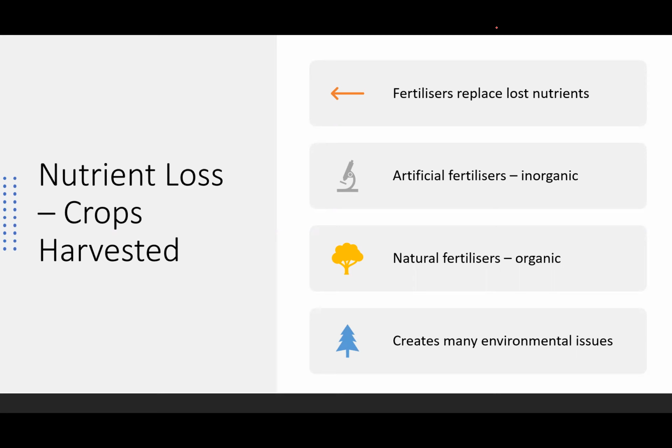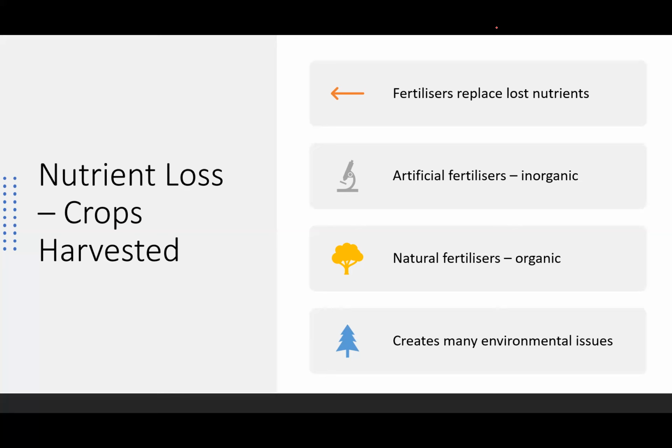So one way around this is fertilizers. Fertilizers are added to soils to replace lost nutrients. Adding fertilizers replaces lost minerals, so more energy from the ecosystem can be used for growth. This increases the efficiency of energy transfer, and fertilizers can be artificial or natural. Artificial fertilizers are inorganic and contain pure chemicals such as ammonium nitrate, and they come in the form of powders or pellets. Natural fertilizers are organic matter and include manure, composted vegetables, crop residues, the parts left over after harvest, and sewage sludge.